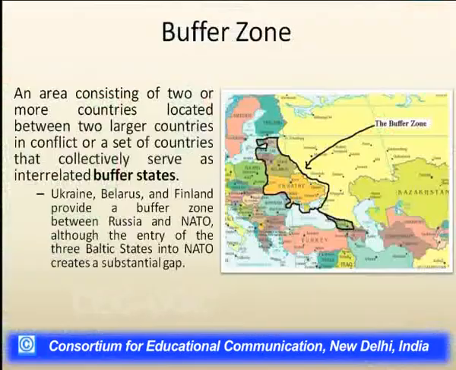And what is a buffer zone? If two states or more than two states are located between a set of countries, they collectively work as a buffer zone. Here we can see the example of a buffer zone like Ukraine, Belarus, and Poland. They act as a buffer zone between the east side, the Russian region, and the west side, the European region.